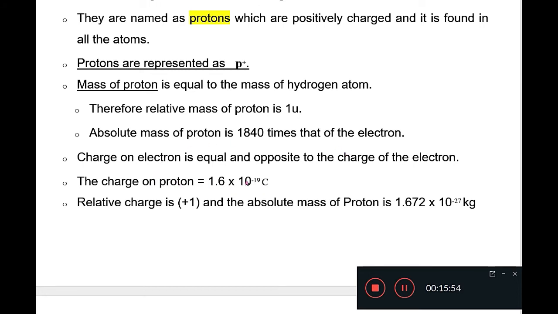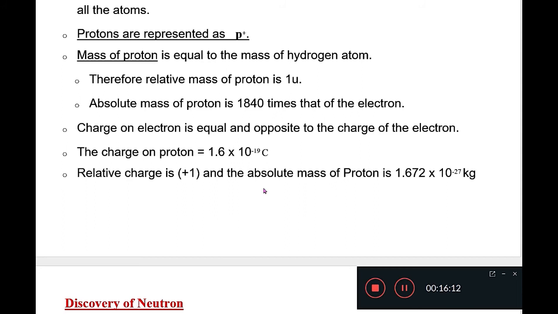The charge on proton is exactly the same as the charge on electron, but it is opposite. Charge on electron is negative, but charge on proton is positive. But the value is the same. It is 1.6 into 10 to the power minus 19 coulomb.